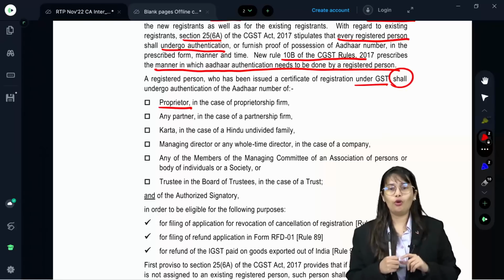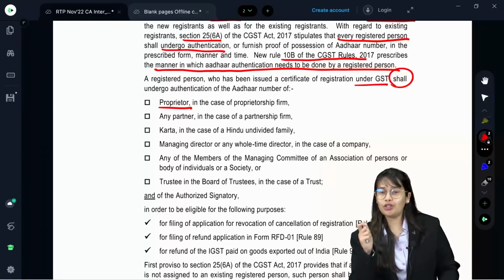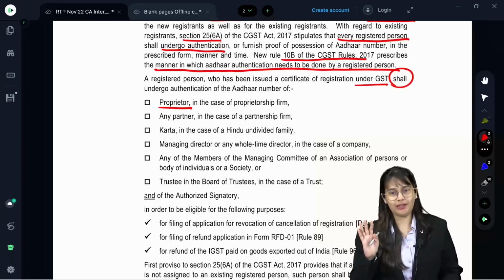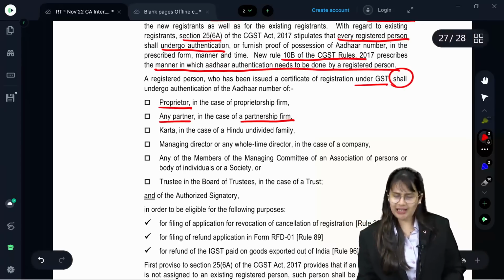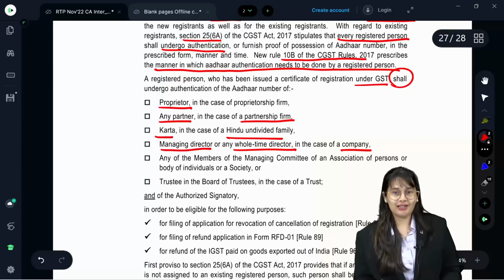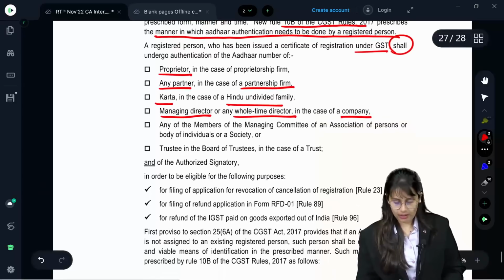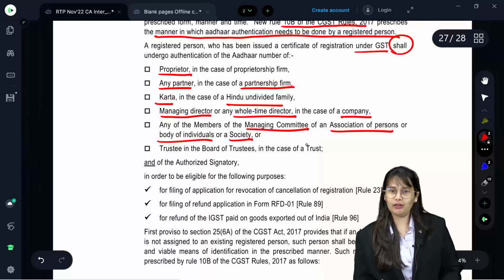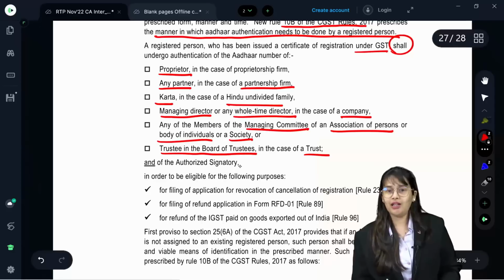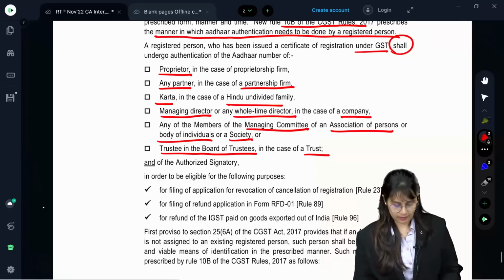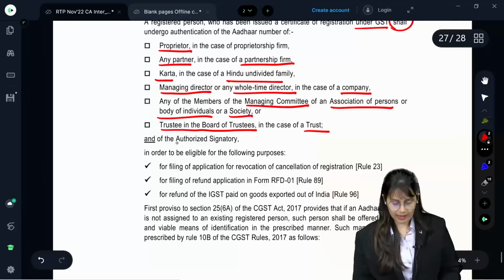Okay. So over here they say if you are a proprietorship firm, the proprietor has to undergo Aadhaar authentication. If you are a partnership firm, any partner. If you are HUF, Karta. If you are a company, then your MD or WTD, managing director or whole-time director. If you are AOP, BOI or society, then any member of the managing committee can undergo Aadhaar authentication. If you are a trust, then a trustee in the board of trustees should undergo Aadhaar authentication. And the authorized signatory.